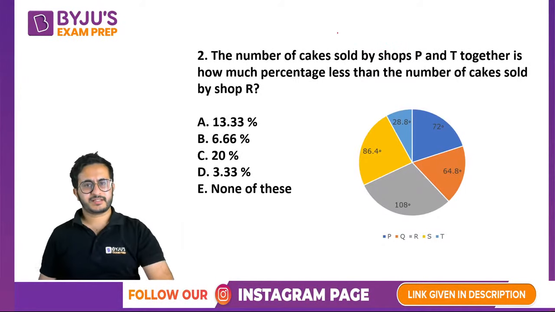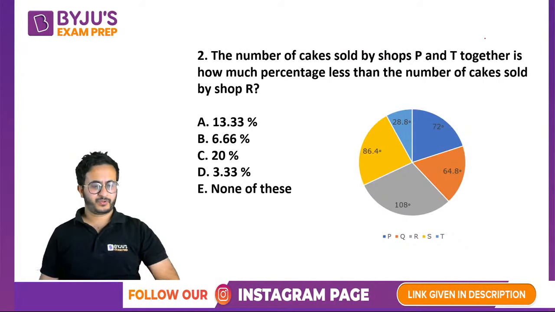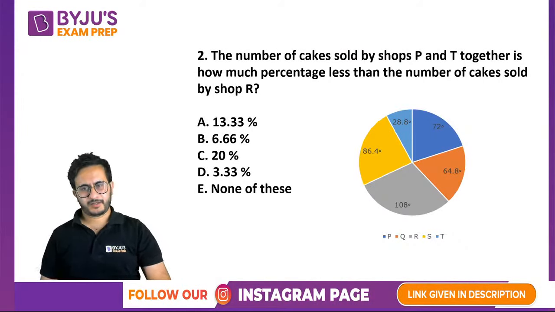Now it asks that number of cakes sold. So that does not mean that you find the number. Okay, you can do just by using these percentage and degree terms, right?